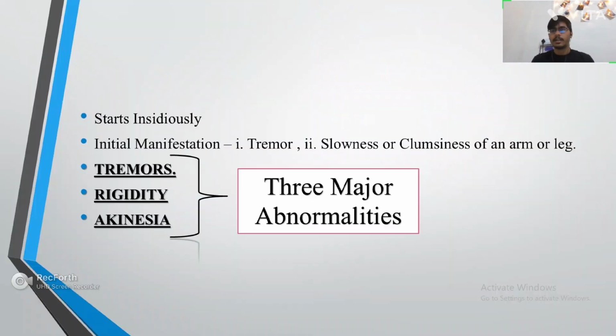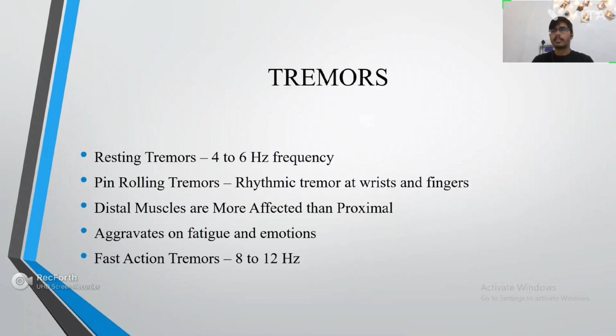All these symptoms that I talked about start insidiously. The major three symptoms that a Parkinson patient presents are the tremors, rigidity, and akinesia. These are the three major abnormalities which a Parkinson patient presents. Now talking about the tremors, what kind of tremors do these Parkinson patients have?